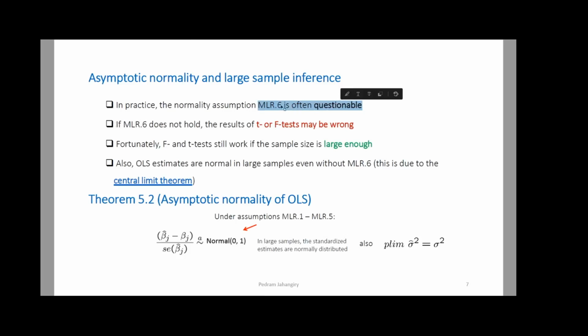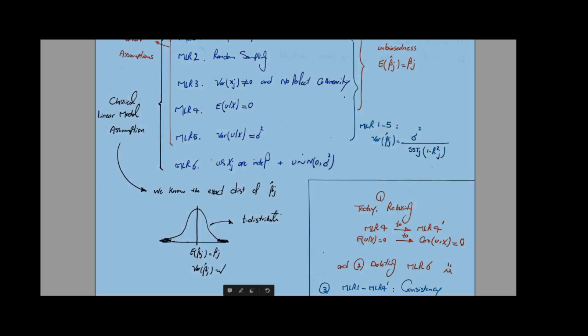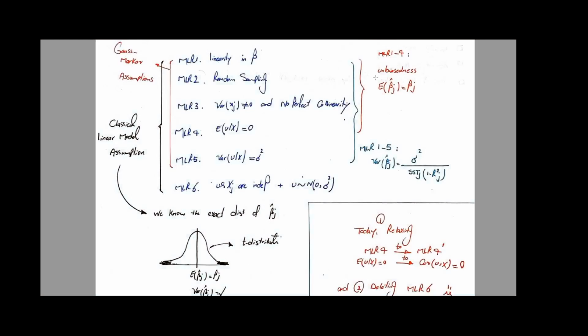But let's see why we need assumption number 6. If assumption number 6 does not hold, then the results of the t or F stats may be wrong, right? So let's go back here. If I don't have assumption number 6, what does this mean? It means that I can say only something about the expected value of beta hat j and the variance of beta hat j. I have no idea what the shape of the distribution is because I don't have assumption number 6. If I have no idea what the shape of the distribution is, then how can I rely on the t stat or F stat? Because we need these shaded areas in order to do hypothesis analysis. If I don't know the shape of the distribution, I cannot do any kind of hypothesis analysis, right?